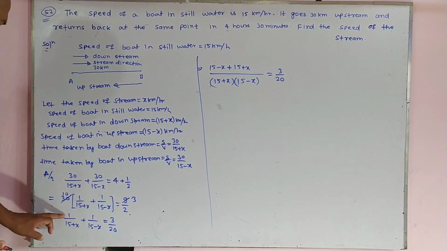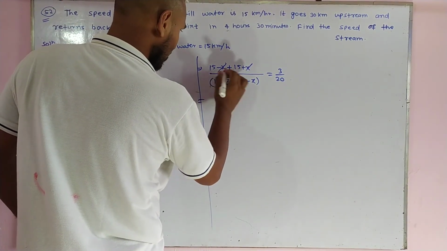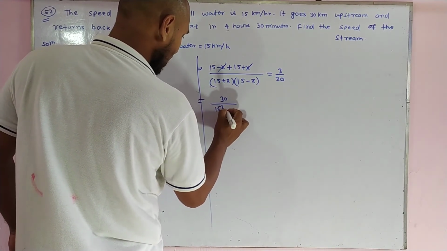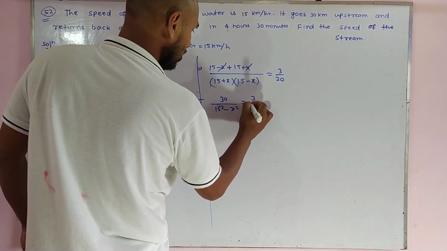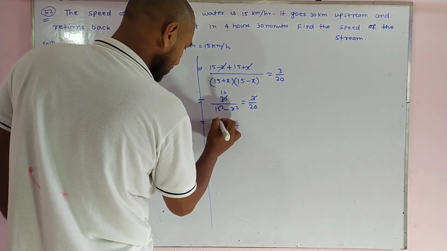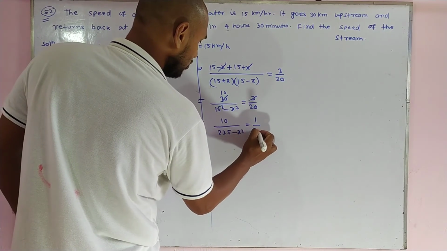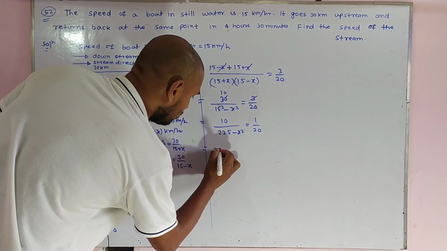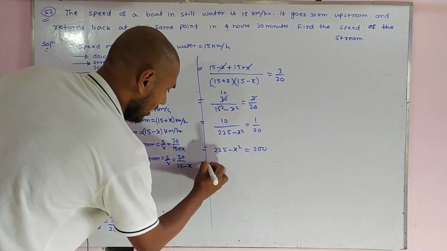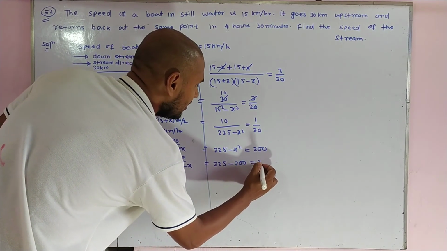The x cancels out, and we get 30 upon 15 squared minus x squared equal to 3 upon 20. Simplifying, 10 upon 225 minus x squared is 1 upon 20, so 225 minus x squared equals 200, and 225 minus 200 becomes x squared.